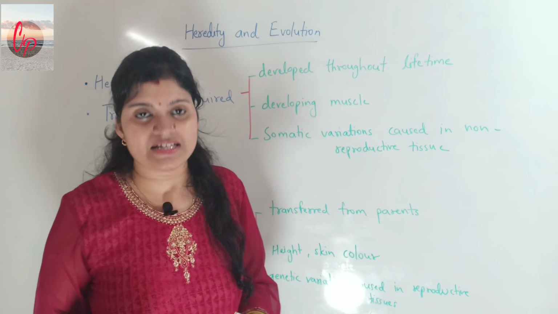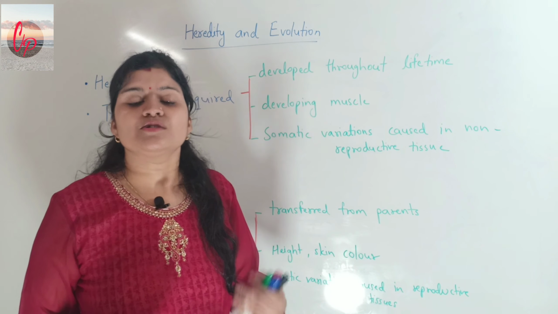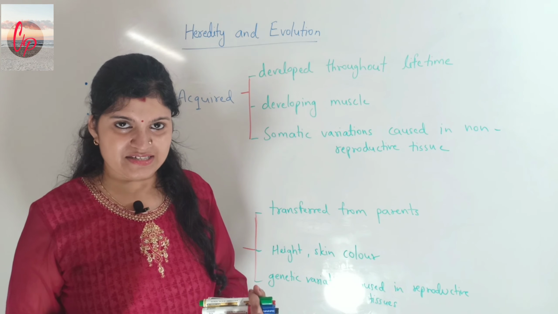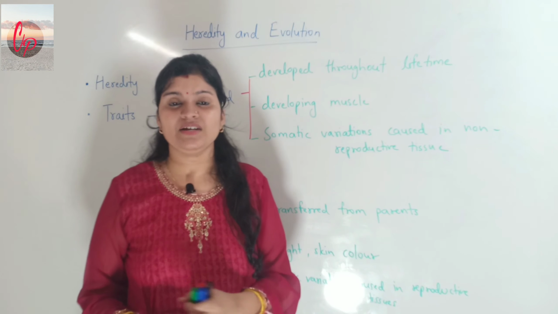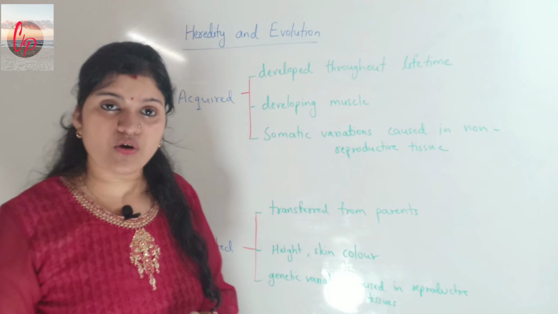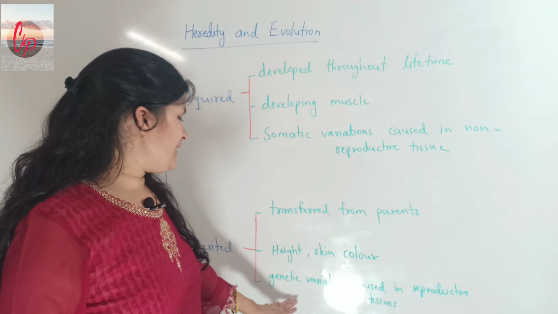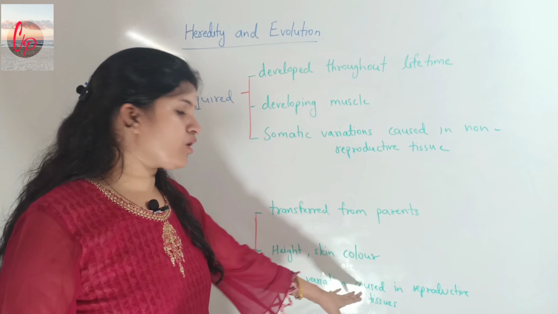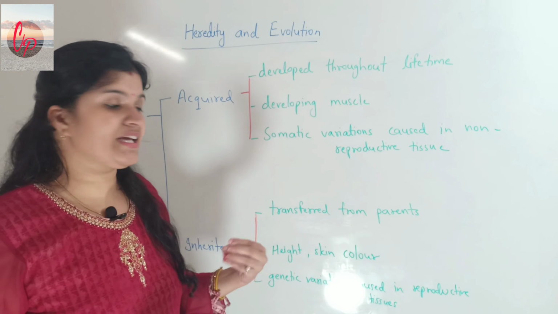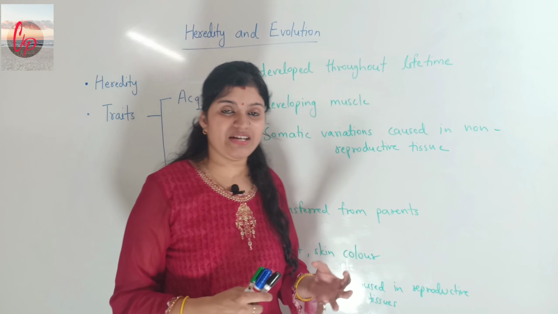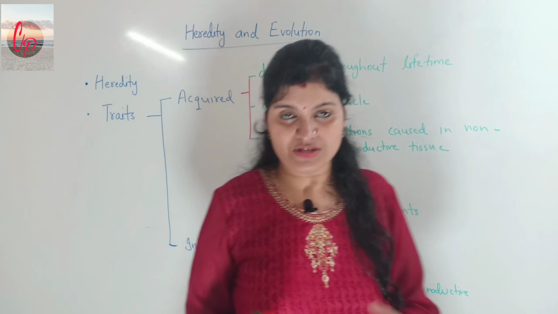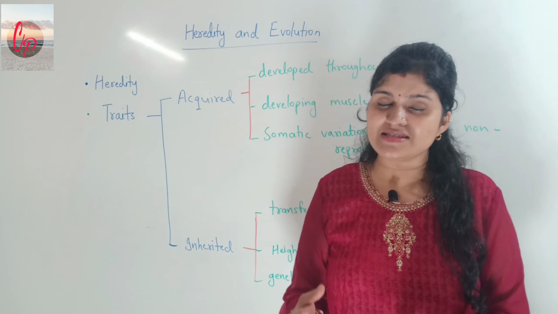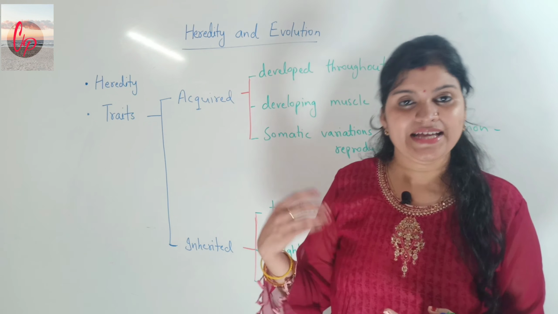These things are transferred from the parents only, so they come under inherited traits. And another, most important thing you should know about an inherited trait is that it is a genetic variation caused in reproductive tissues. They arise because of some genetic variation in the reproductive tissues. As they are transferred from the parents, they are called inherited traits.